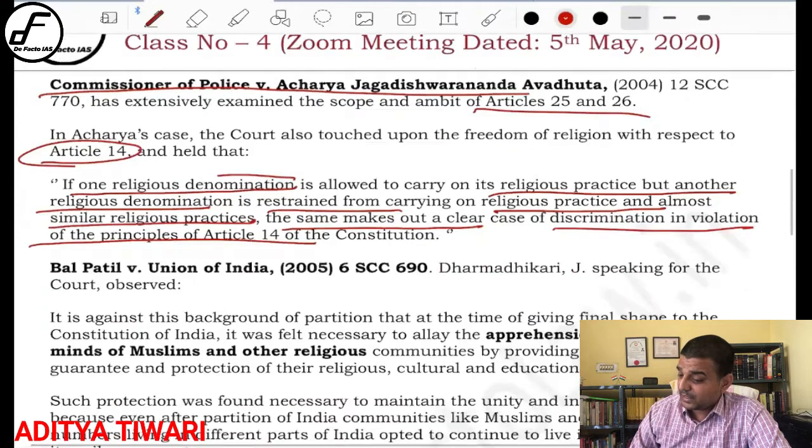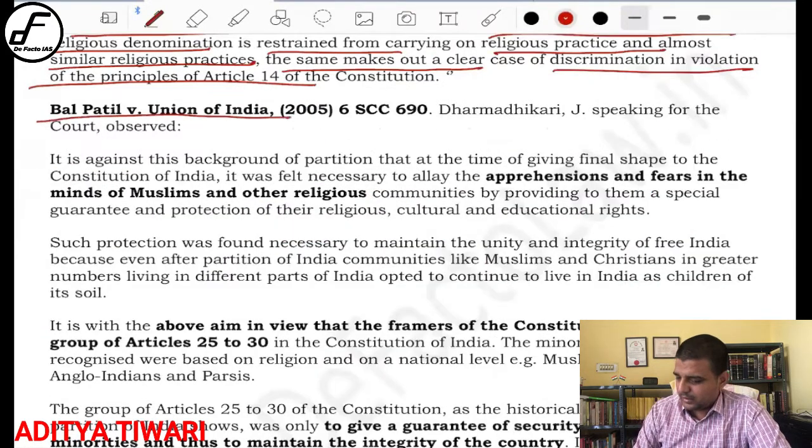Similarly, see Bal Patil versus Union of India. They talk specifically about how the minority religion needs to be protected in a much better way. Okay, and they say that Muslims, being a minority, deserve more protection than other religions. Okay, so that is something you should keep in mind.